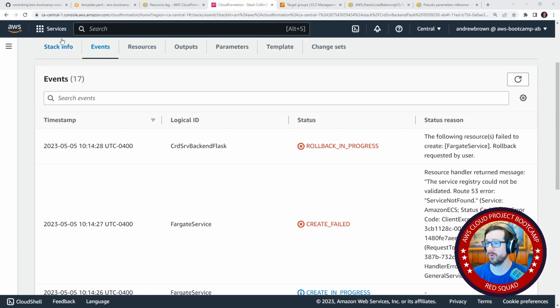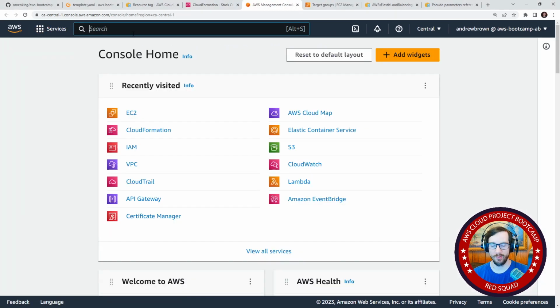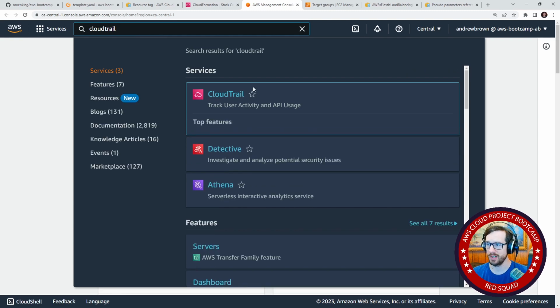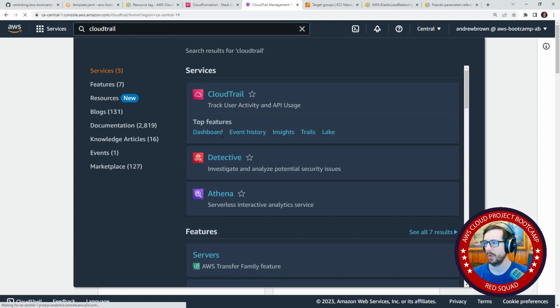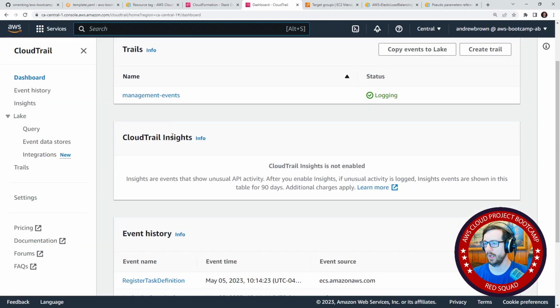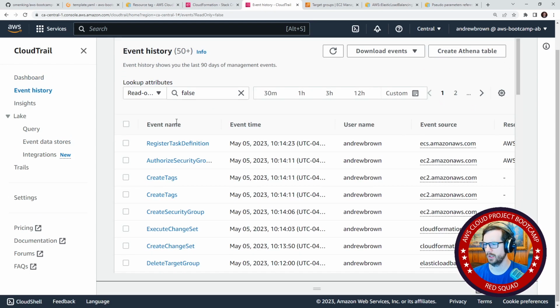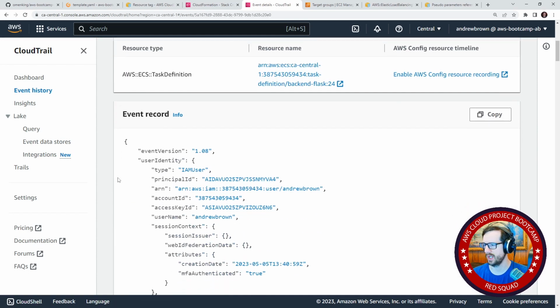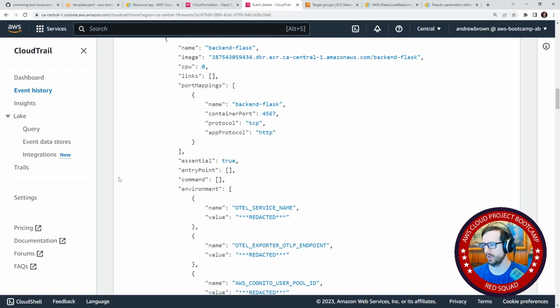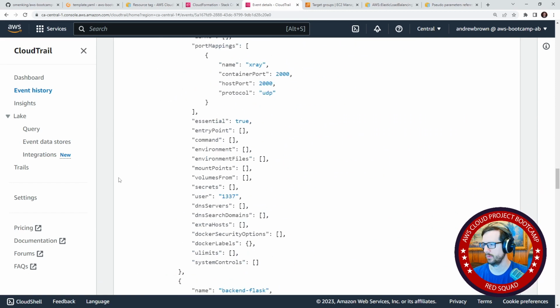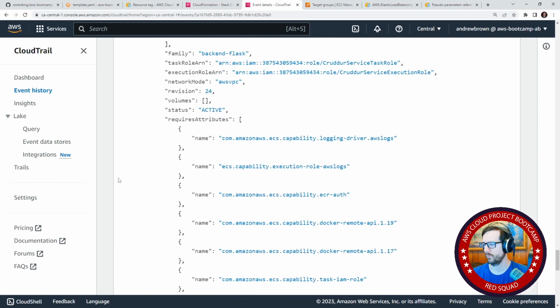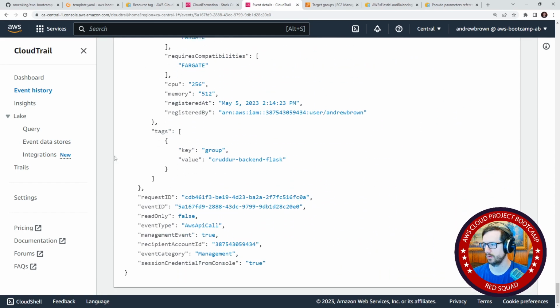I'm going to go check CloudTrail to see if we get more information. You know, at some point we will use CloudTrail to see something more detailed, but not always the case. So we'll go here and we will go into our event history and try and figure out which one would have caused it. So create tags, authorize change set. So let's look at the register task definition. I don't think it's this one. So this one looks fine to me.